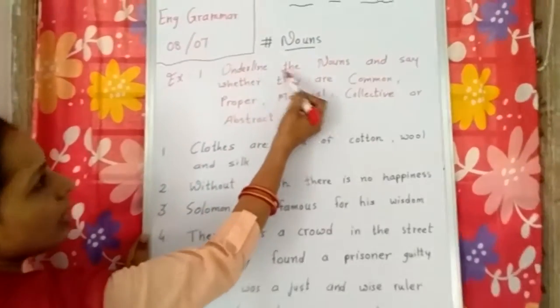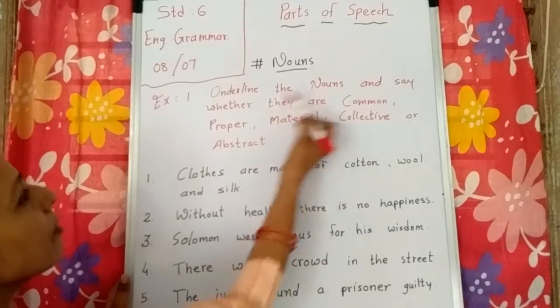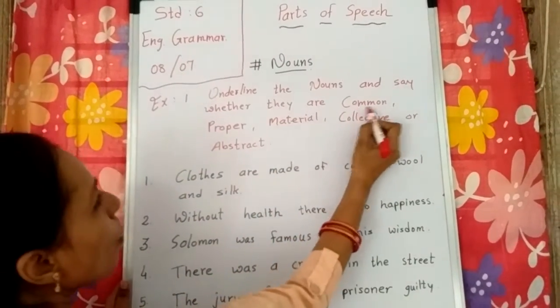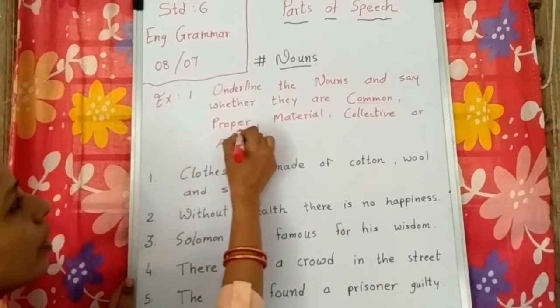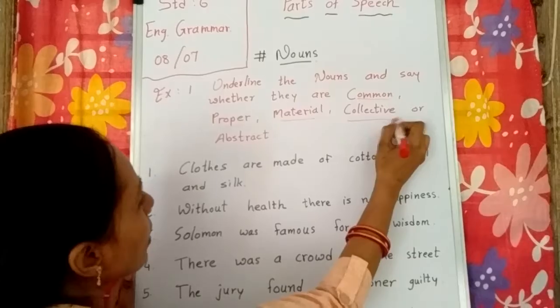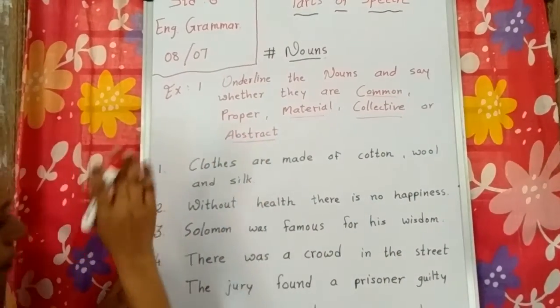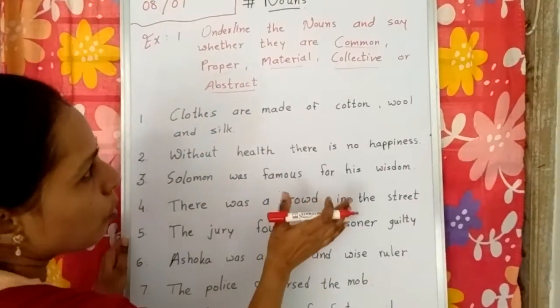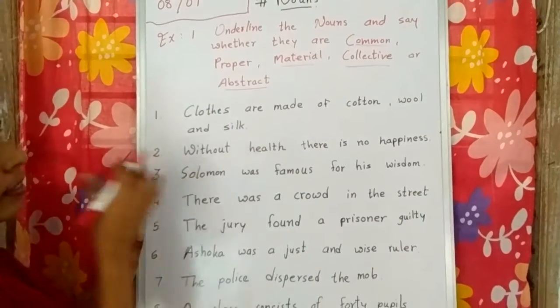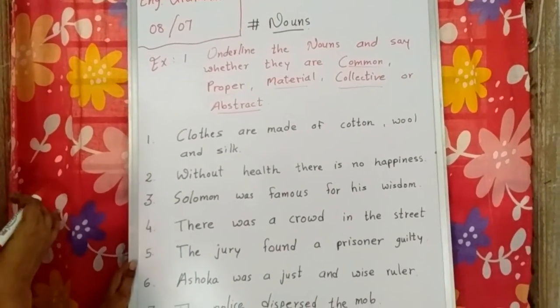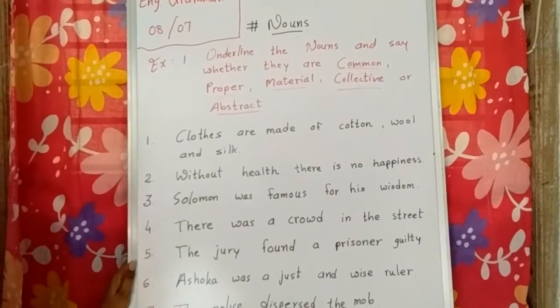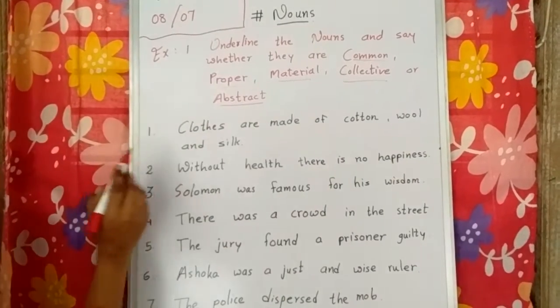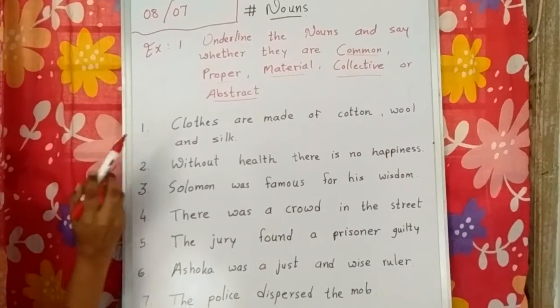Now what is there? Underline the nouns and say whether they are common, proper, material, collective or abstract. From these sentences you have to find out the noun and say whether they are common, proper, material, collective or abstract. Okay. Let's start with the first sentence.